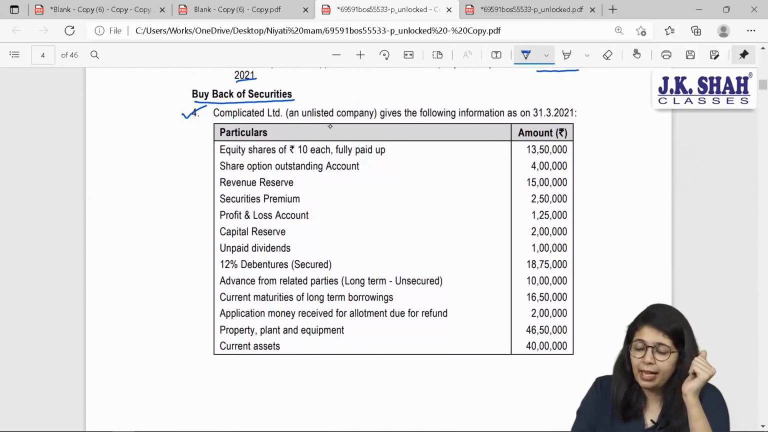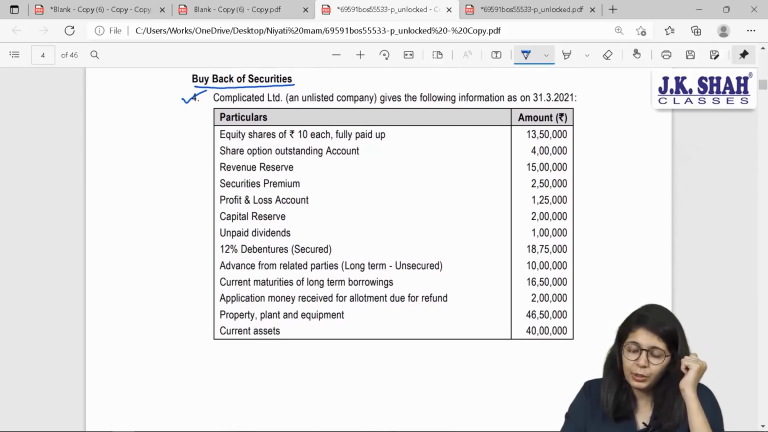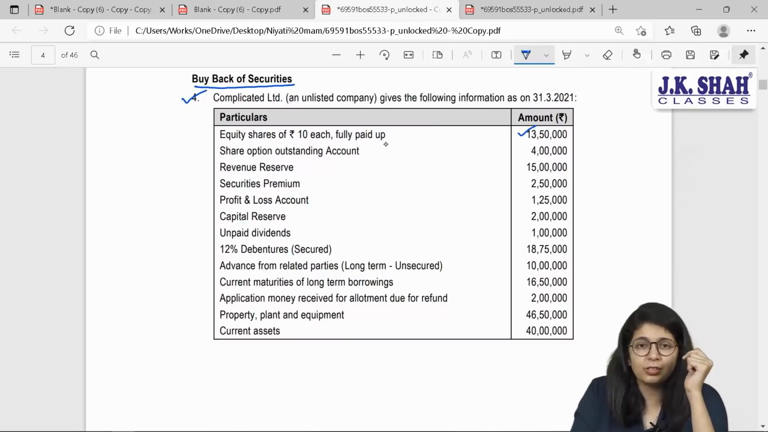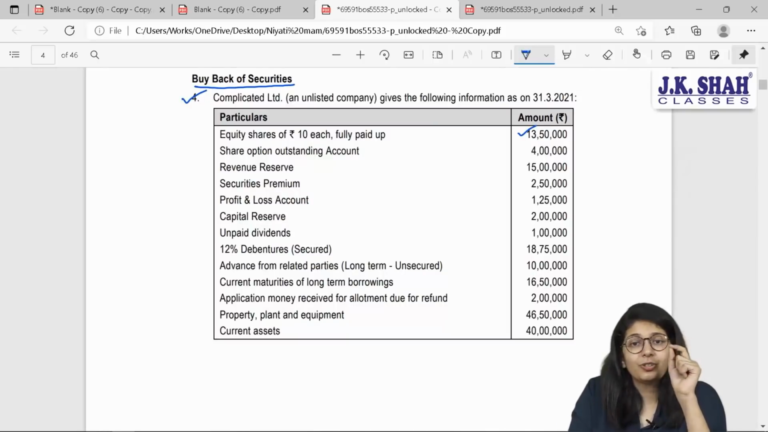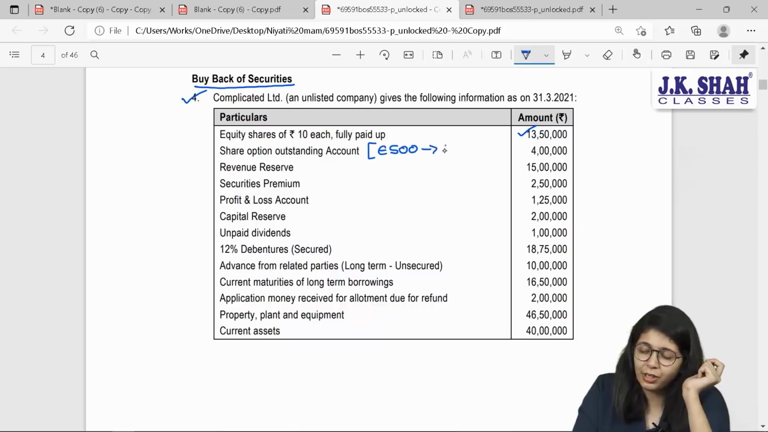Complicate Limited, an unlisted company, gives you the following information as on 31st March 2021. Equity shares of 10 each fully paid up are 13,50,000. Share option outstanding account. Now this is your ESOP account. Yes, which is this account? Employee stock option outstanding.